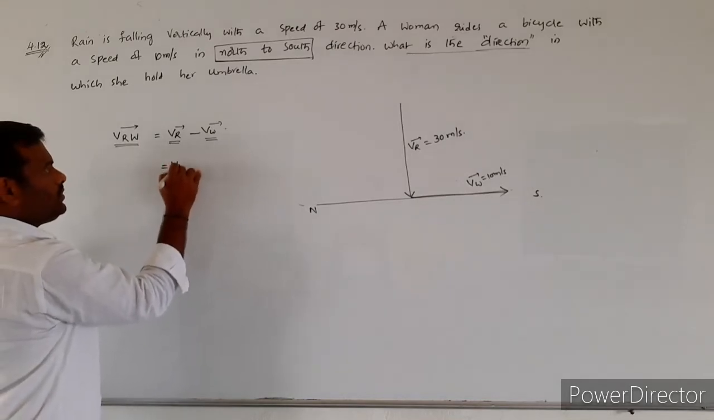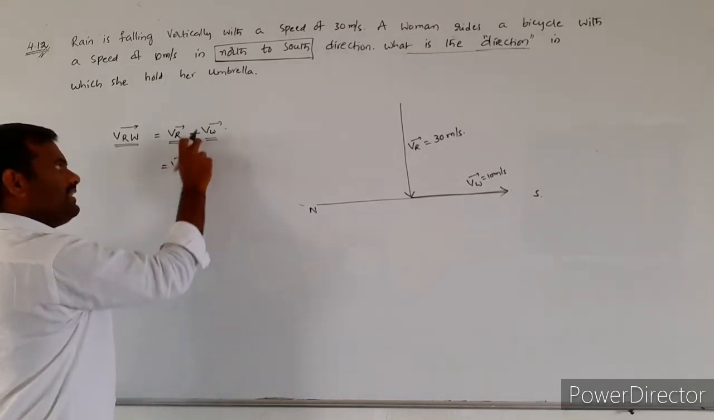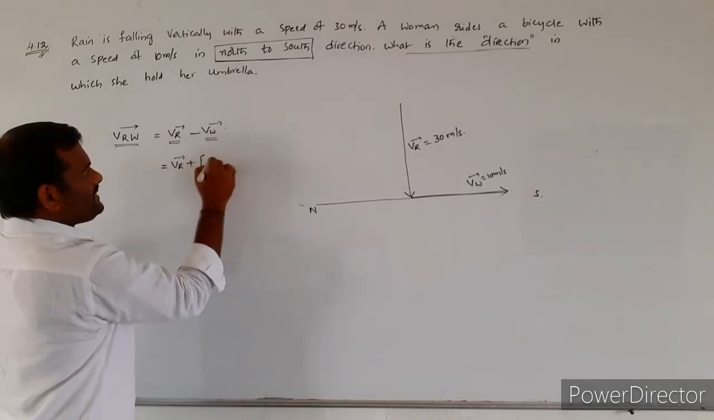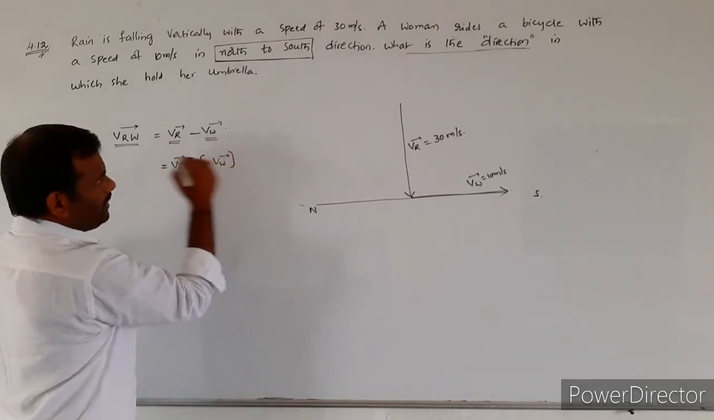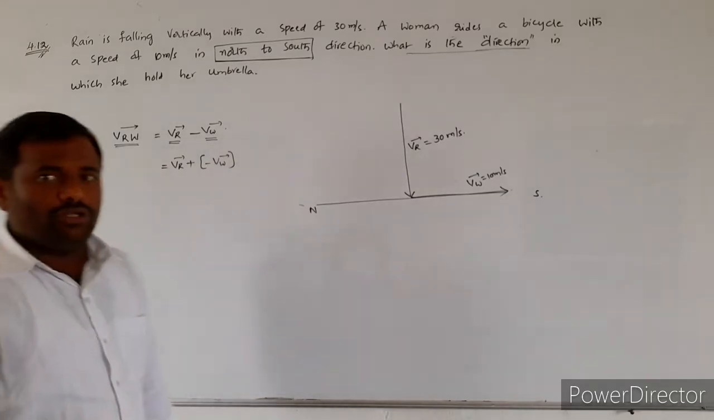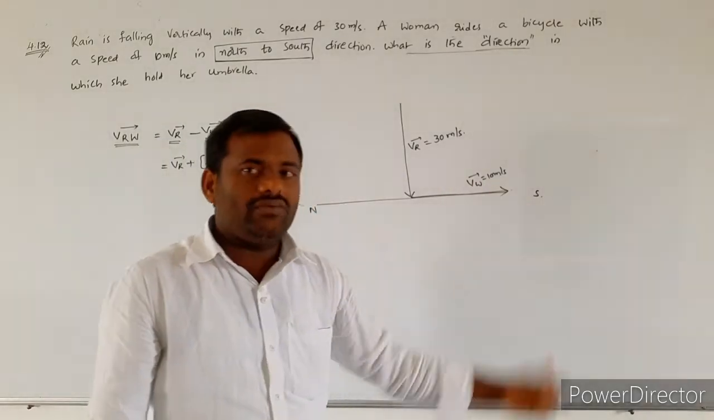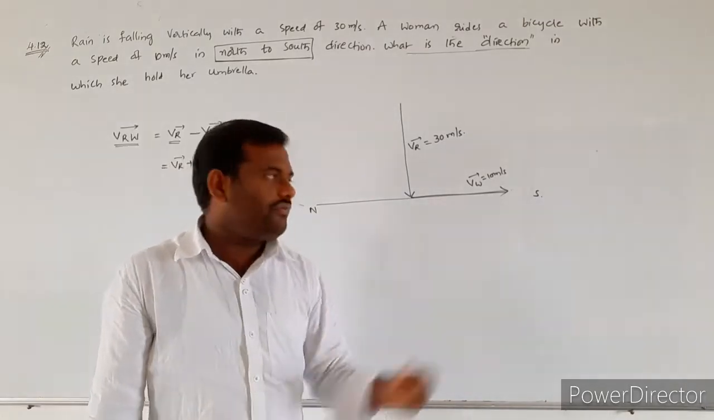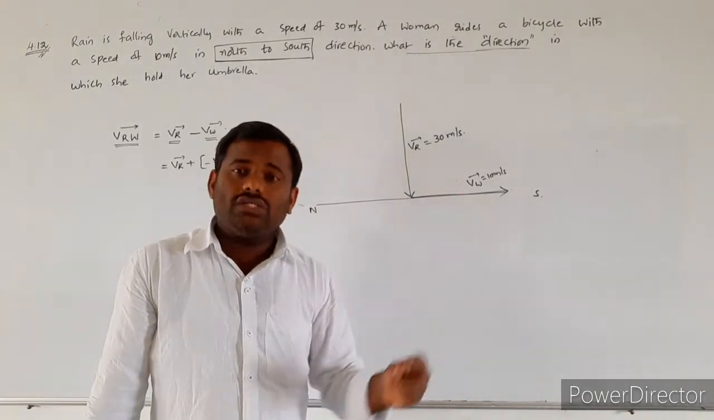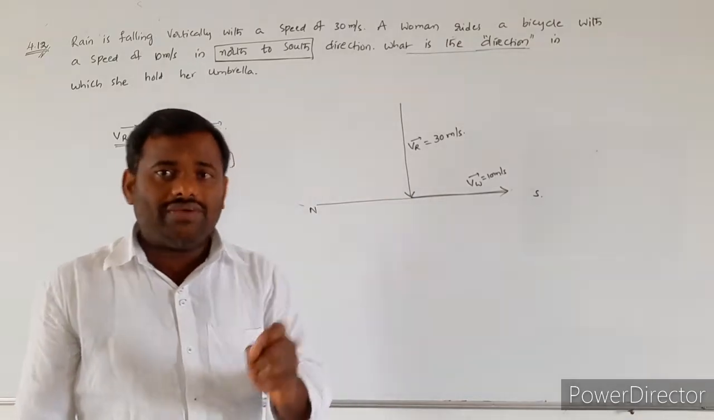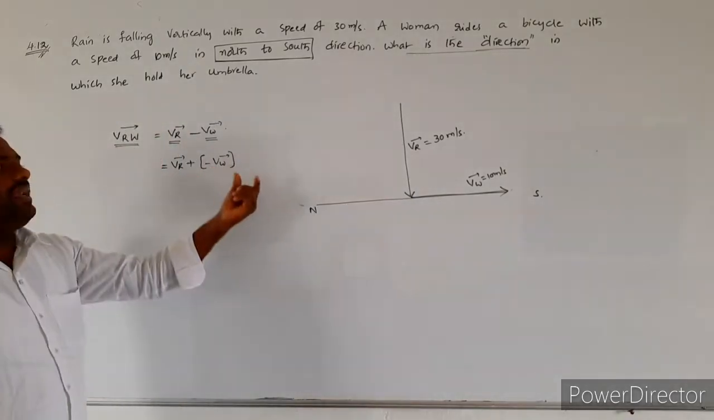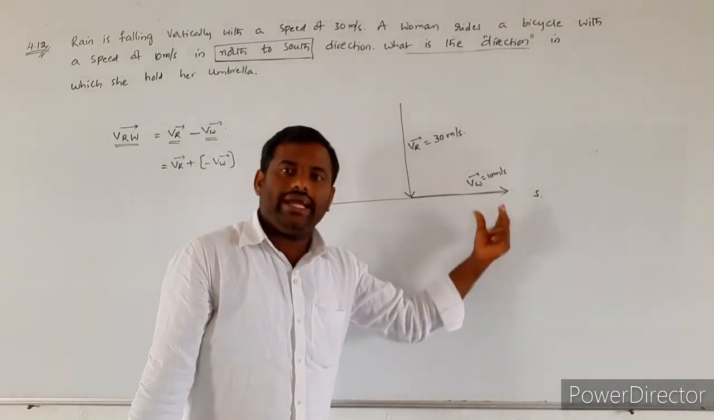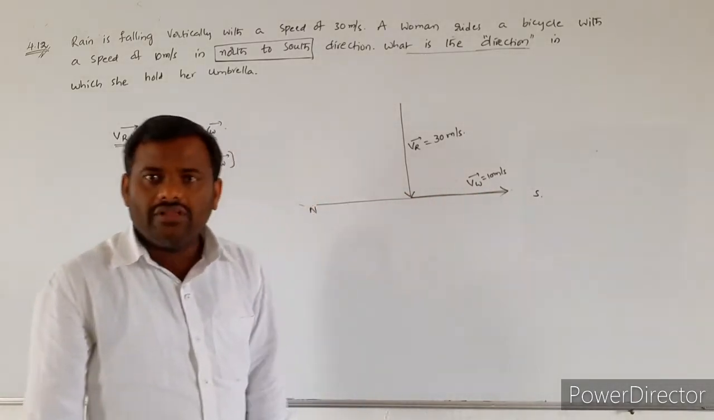Already we wrote V R bar. This minus V W bar can be written as plus of minus V W bar. V W bar is indicating what? The actual velocity vector of the given woman. Minus V W bar is indicating the negative vector of V W bar.